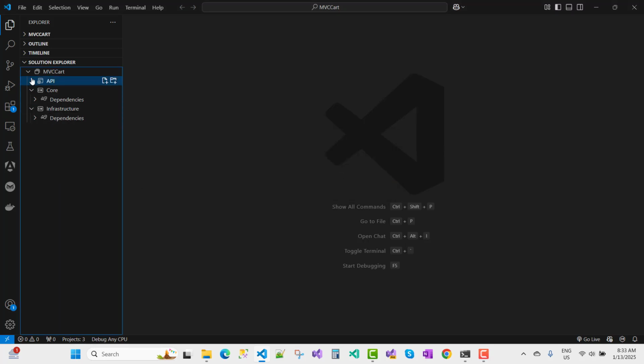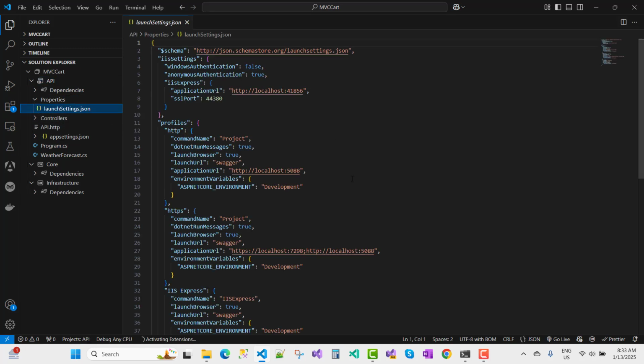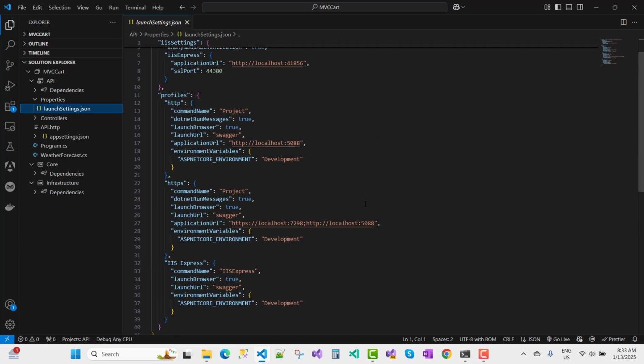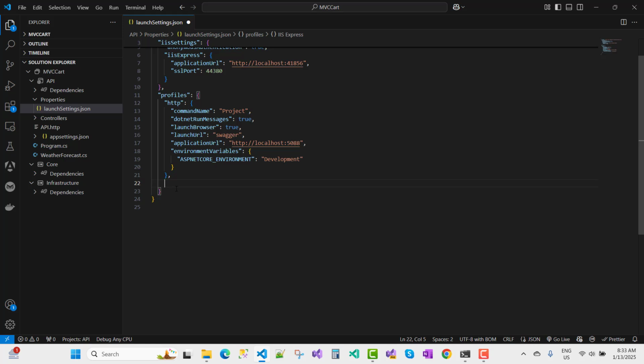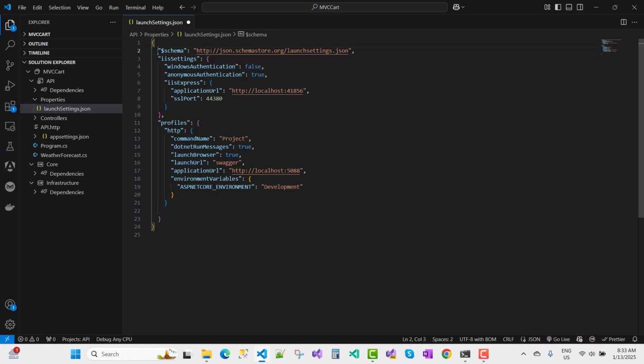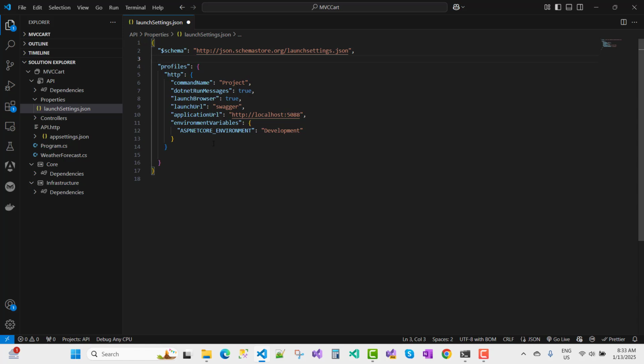Now open your API project, and here we have a Properties folder. Under the launchSettings.json file, you can see that different types of profiles exist. So I want to delete all profiles one by one. Here you can see that we have a single profile. I want to keep it, and also I want to remove the IIS settings. Okay, so here we have only the single profile. You can see that the profile's launch URL is Swagger. I don't want to use Swagger here, so launch browser is true, so just remove it from here.